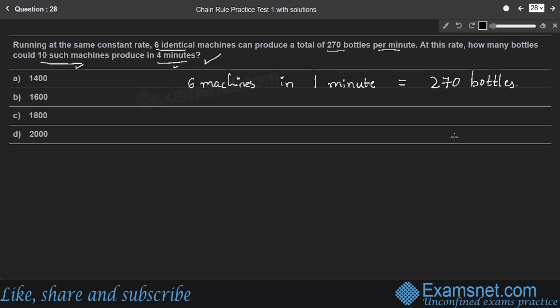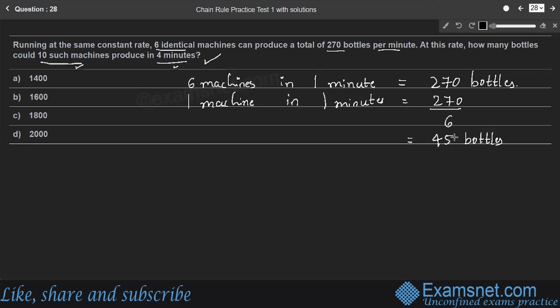So we'll consider one machine in 1 minute. If 6 machines can produce 270 bottles, one machine can produce 270 by 6 bottles, which is nothing but 6 into 4, 6 into 5. So one machine can produce 45 bottles in 1 minute, right?